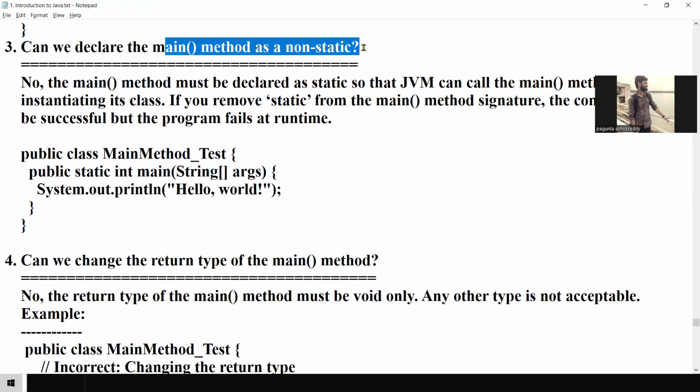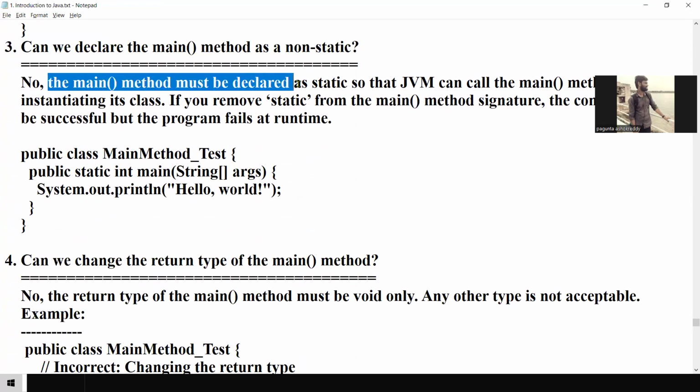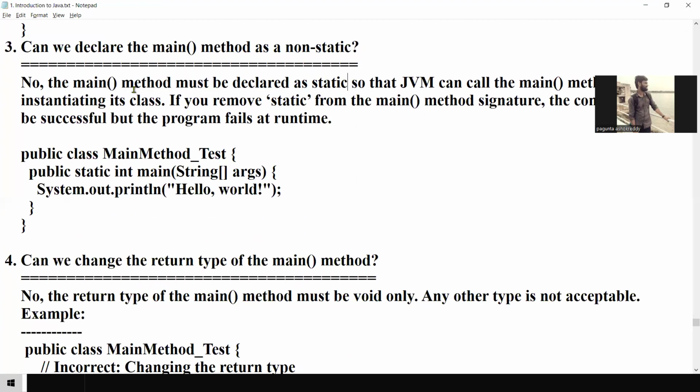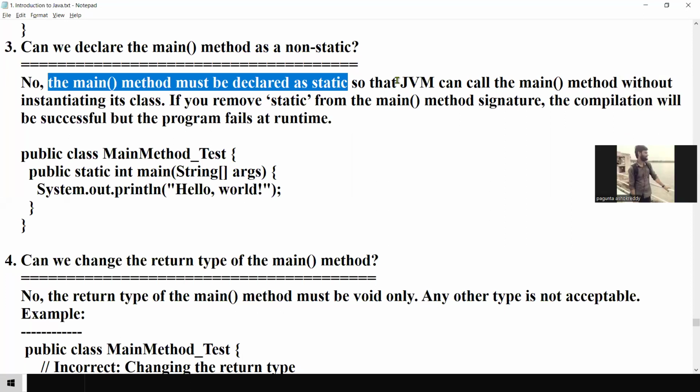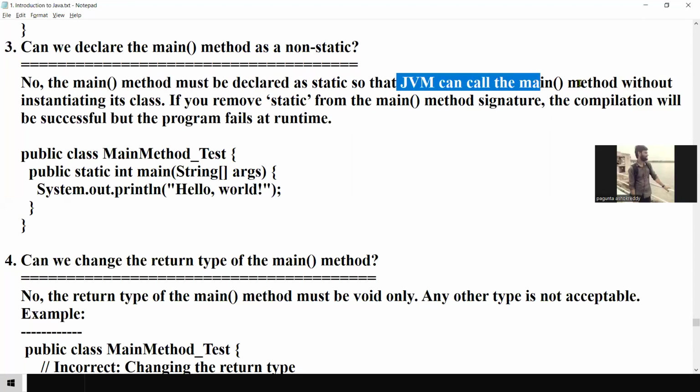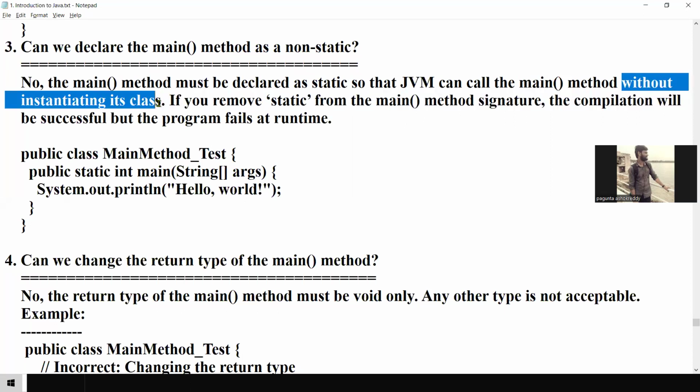No, guys, already I explained. The main method must be declared as static, so the JVM can call the main method. Whenever running, the JVM will call the main method and never call it without instantiating the class.